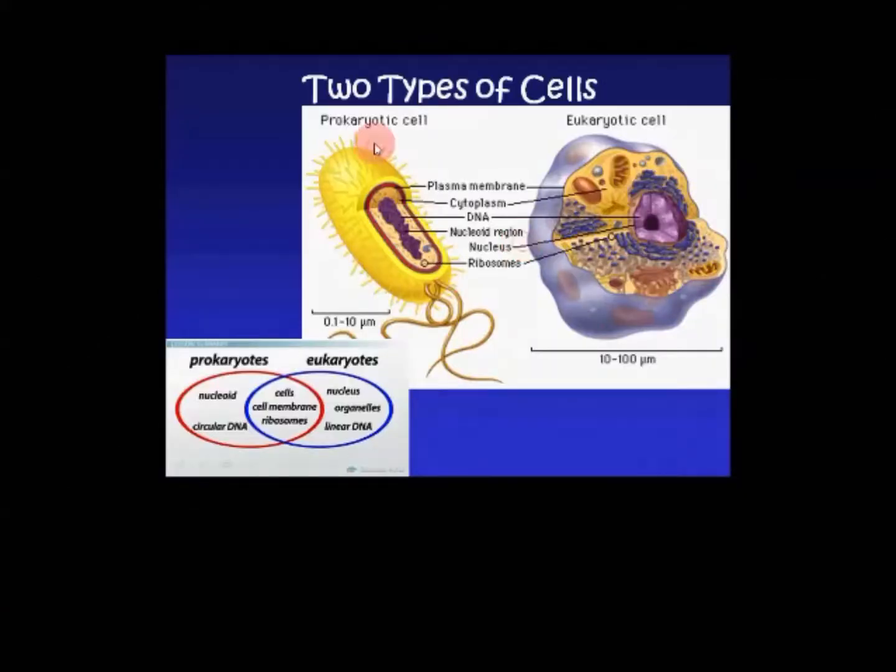cells. Kary means nucleus. Pro means before. Prokaryotic cells are called primitive cells because they do not have a membrane-bound nucleus. Eu means true, because they have a membrane-bound nucleus. Now both of them have plasma membrane, cytoplasm, DNA, and a nucleoid region in the prokaryotic cell and a nucleus in the eukaryotic cell. Ribosomes are present in both. I will explain about all these cell organelles in a few minutes.